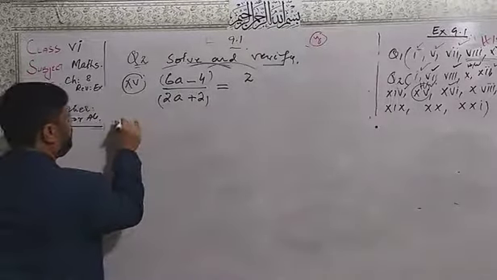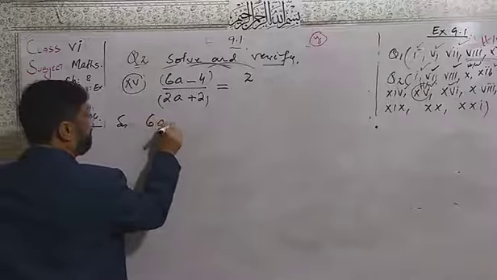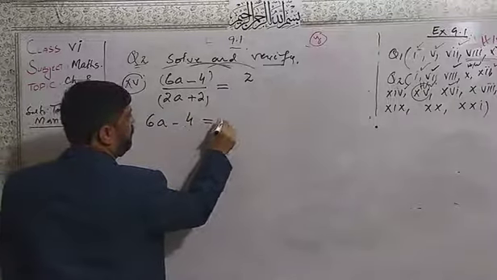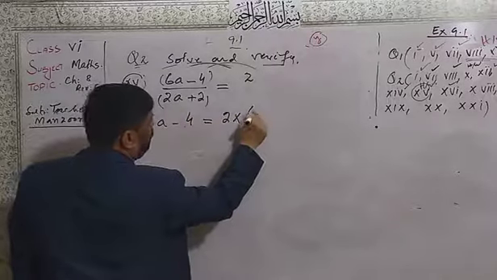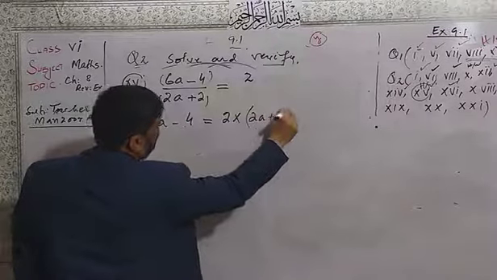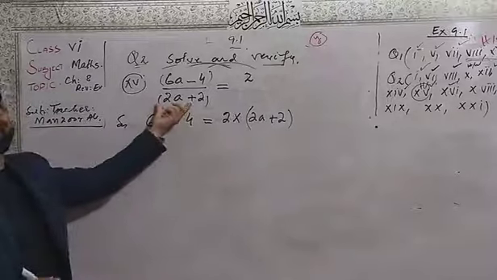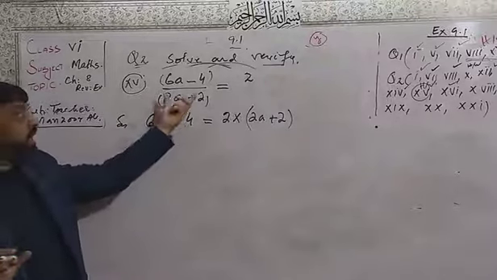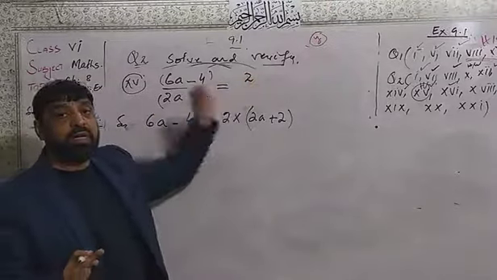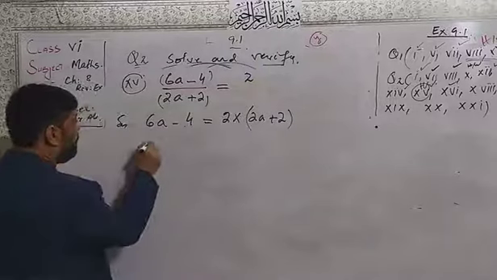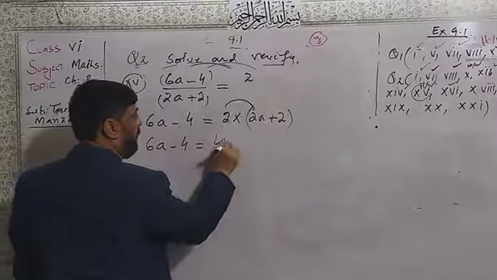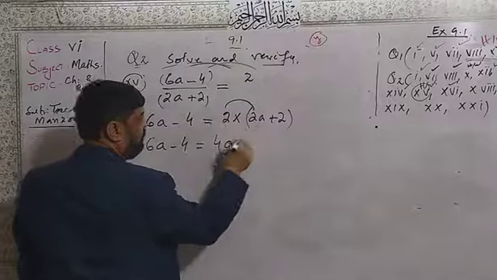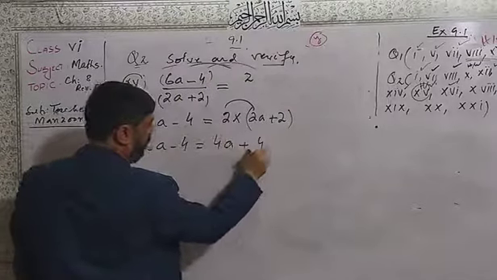How? I write here the solution: 6a minus 4 is equal to 2 times it will multiply with 2a plus 2. Dear students, this whole denominator is dividing, so on the other side it will multiply by 2. Here 6a minus 4 equals 2 twos are 4a plus again 2 twos are 4.